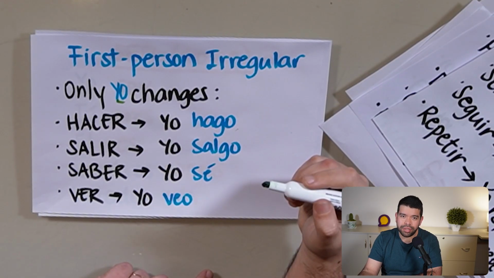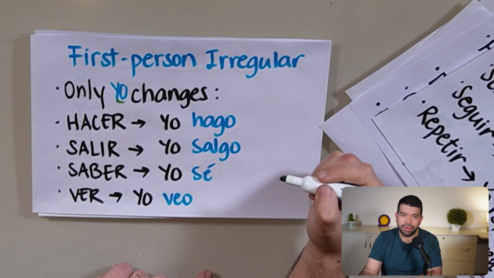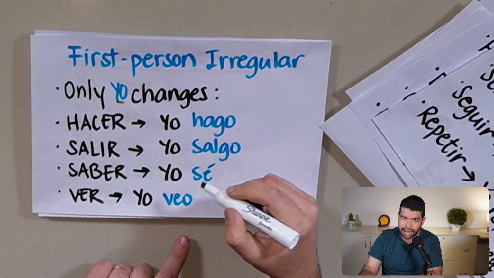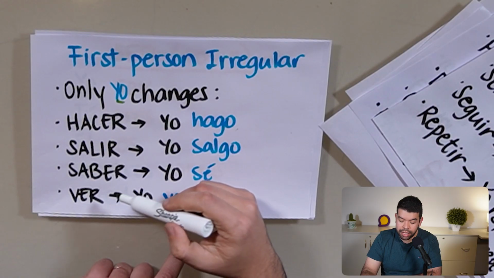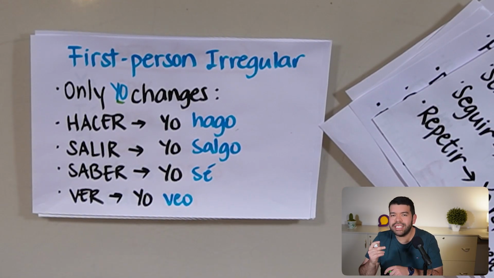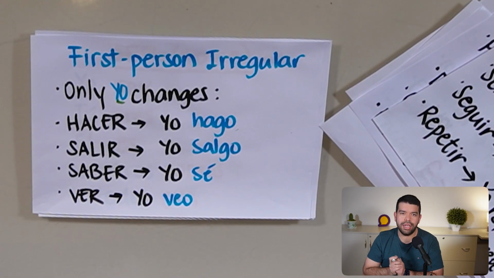Salir, to go out, would be yo salgo. Saber, to know, is yo sé, with that accent mark. And finally, yo veo is I see. Got it? It changes just for the first person, okay? Just when you're talking about yourself.